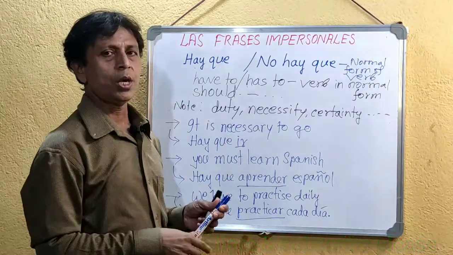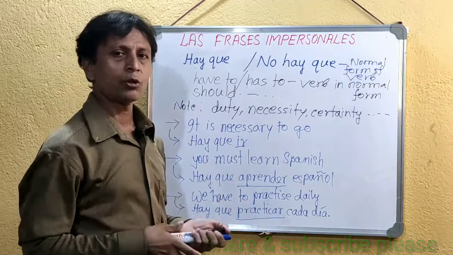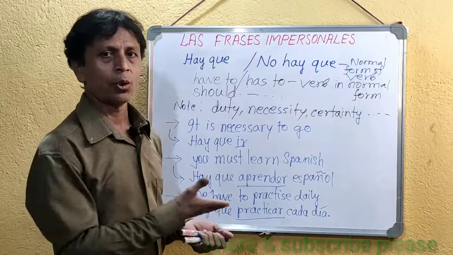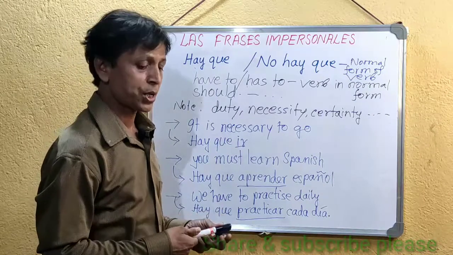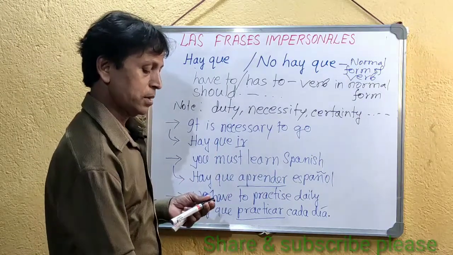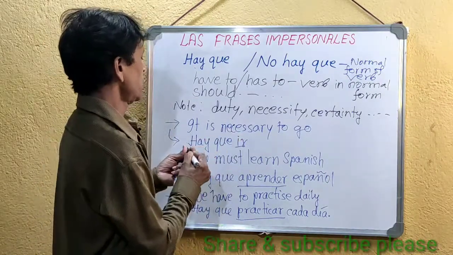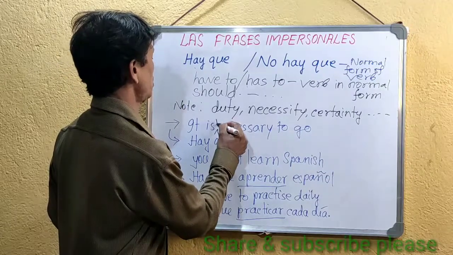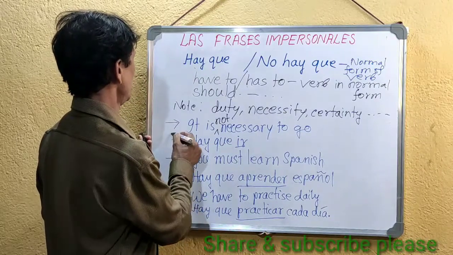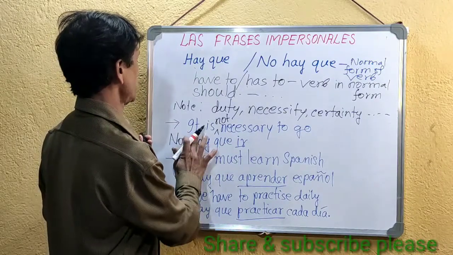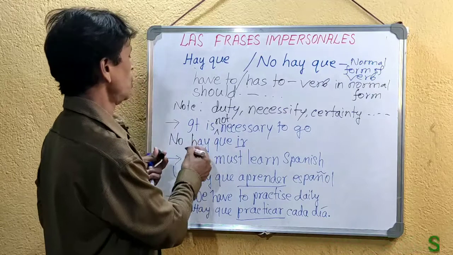Only what you have to do, you have to logically use hay que, and in the case of negative it will be no hay que. Though I haven't yet mentioned a single negative sentence, but if I mention, suppose from the same example I can show you. If it is not necessary, if we say it is not necessary to go, so then it will be what? It will be like this, no hay que. I am using the small letter here, so no hay que ir.